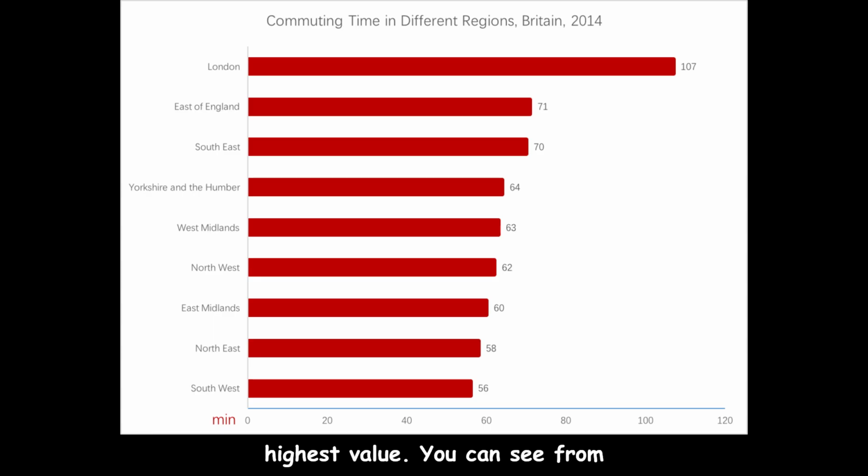You can see from this graph that the second highest value of the commuting time is in East of England, which is 71. The lowest commuting time is in South West, and it is around 56. To sum up, commuting time varies in Britain.